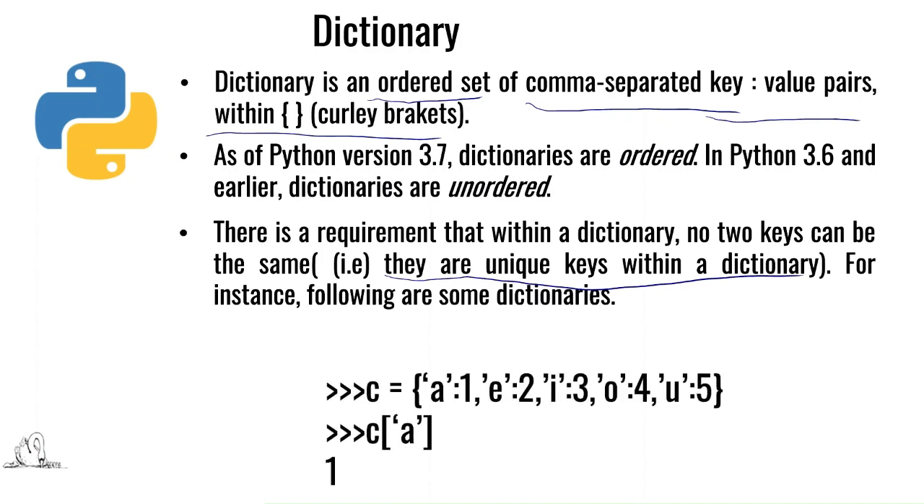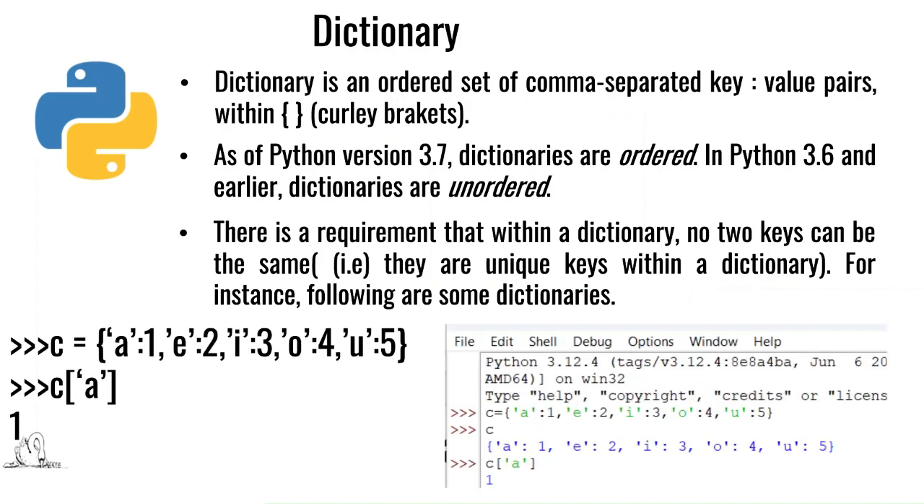This is an example. C is the name of the dictionary, A is the key and 1 is the value, E is the key and 2 is the value, I is the key and 3 is the value, O is the key and 4 is the value, U is the key and 5 is the value. Now, if I have to display the value of the first element, I say C of A, and then 1 is displayed. Here you can see the output by typing it in Python IDLE.